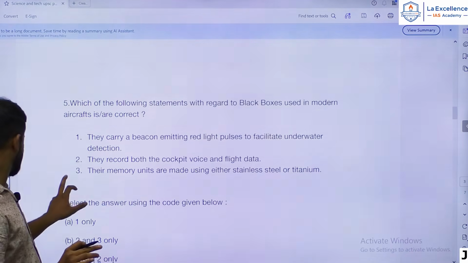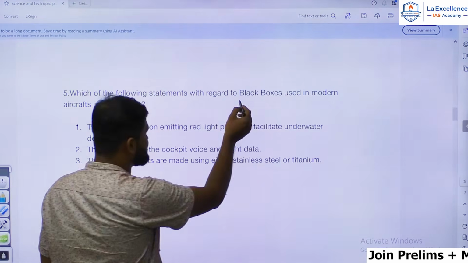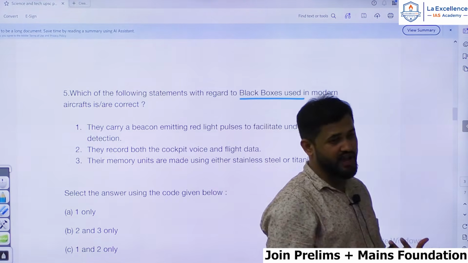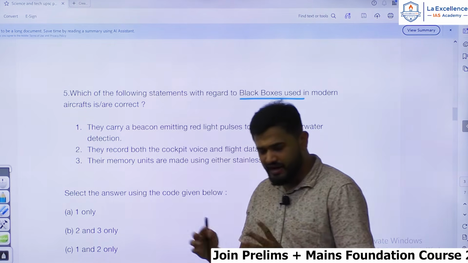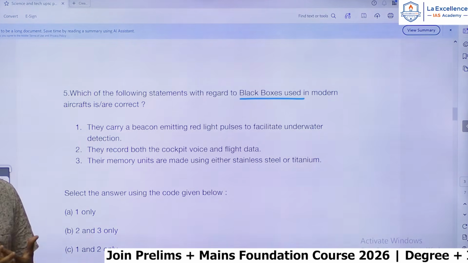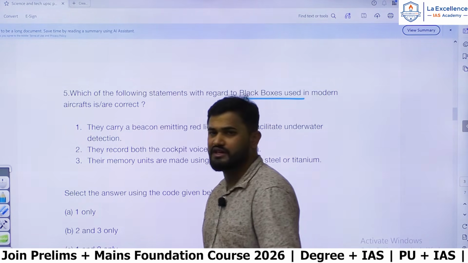Okay, next question. Which of the following statements with regard to black boxes used in modern aircrafts? So here UPSC is testing whether you have that common understanding and general awareness about different science and technology issues and concepts or not.